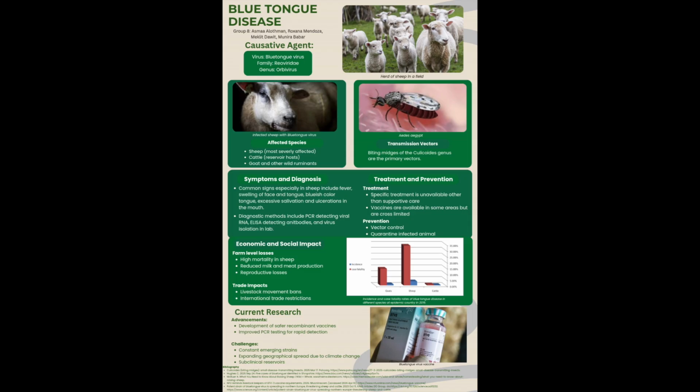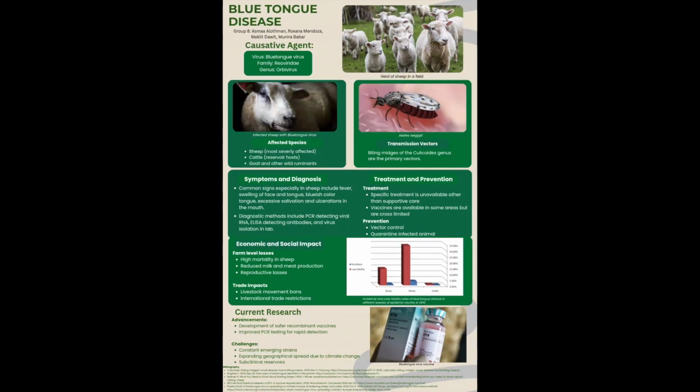Now we will briefly explain the graph shown on the infographic. On the chart, we see the horizontal axis, which shows three species: goats, sheep, and cattle. The vertical axis shows the percentage of disease incidence and case fatality rates. The main trend that we can see is that sheep have the highest case fatality rates compared to goats and cattle. This pattern shows why sheep are considered the most vulnerable species and why prevention strategies often focus on protecting sheep populations first. Understanding this data can help veterinarians and farmers make better informed decisions about disease control and resource allocation.